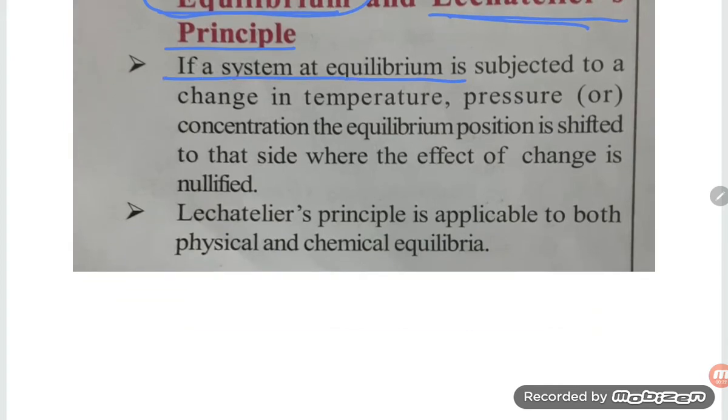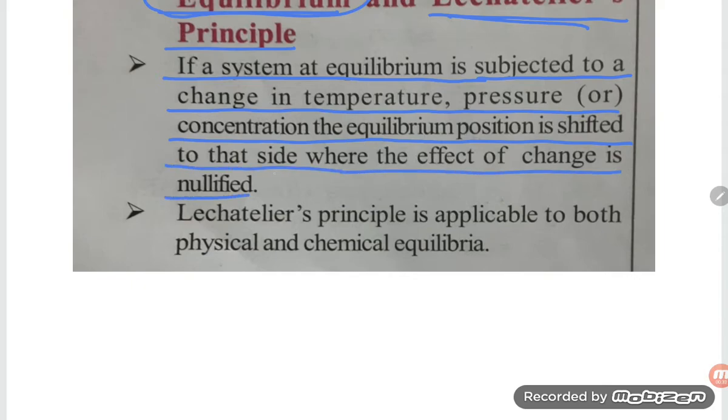If a system at equilibrium is subjected to a change in temperature, pressure, or concentration, the equilibrium position is shifted to that side where the effect of the change is nullified. Le Chatelier principle is applicable to both physical and chemical equilibriums.